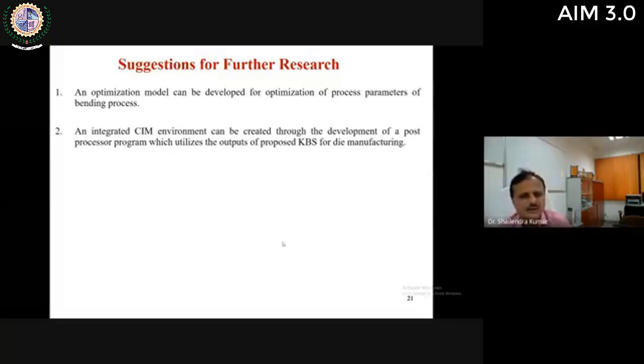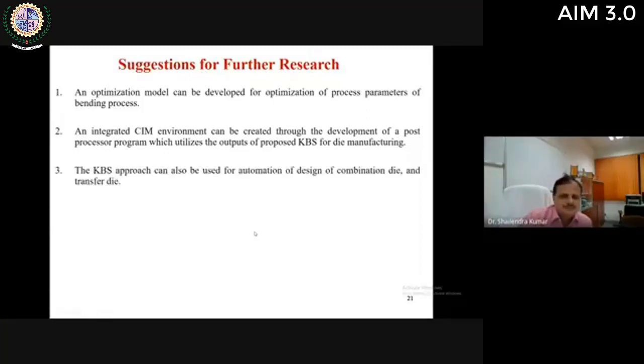That is required. So that integrated SIM environment can be developed through the development of a post-processor program which can utilize the output of this system.